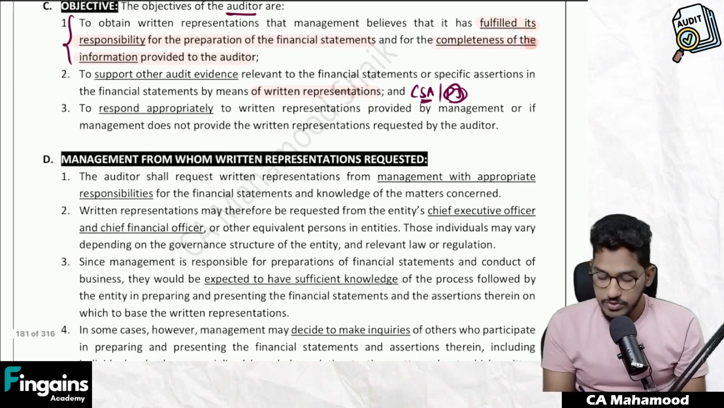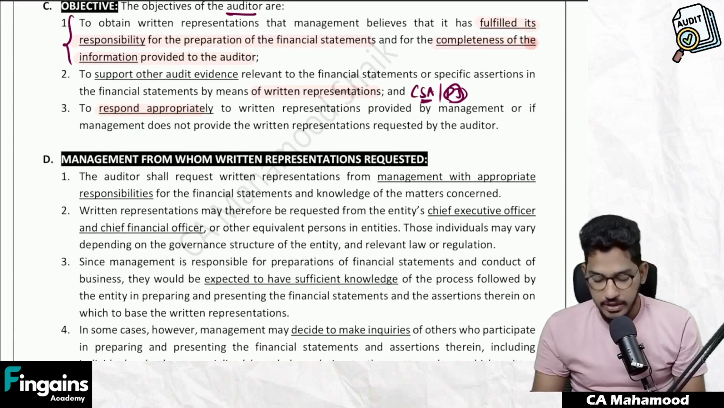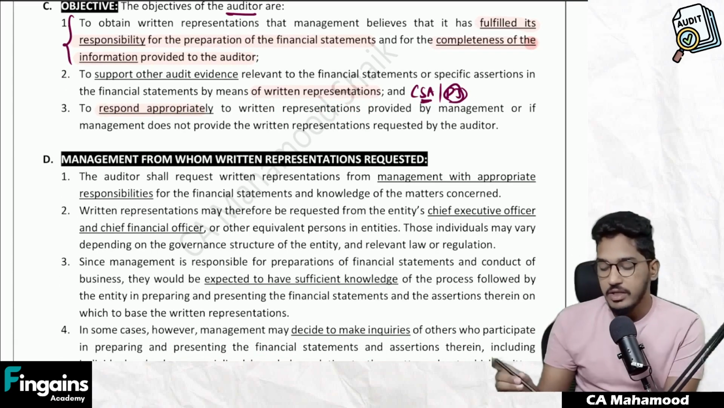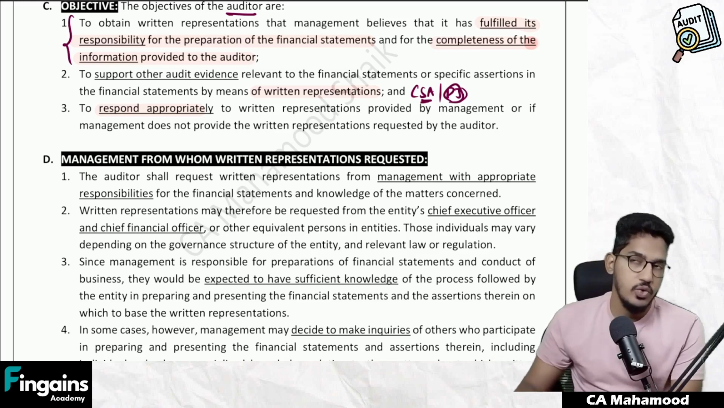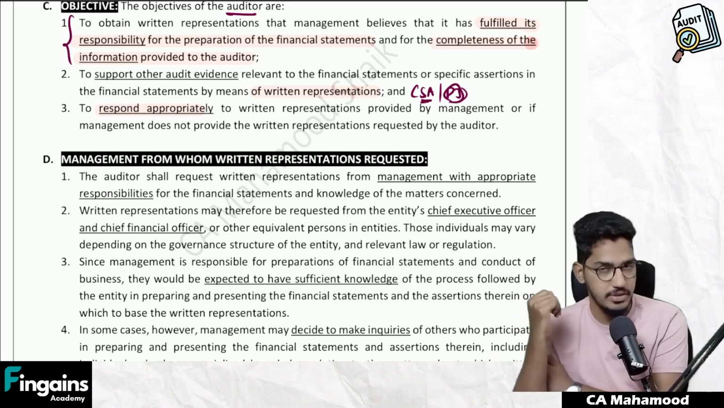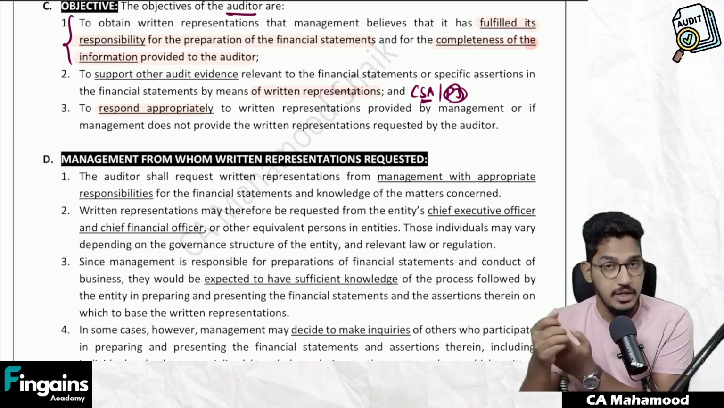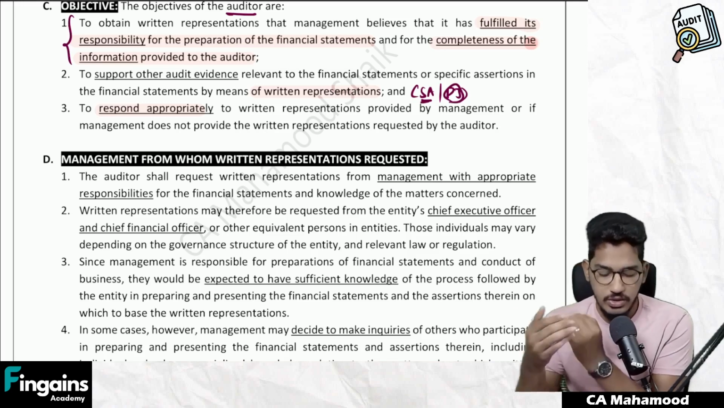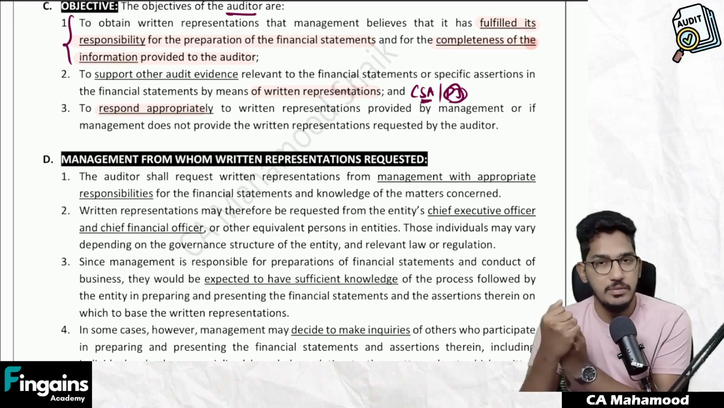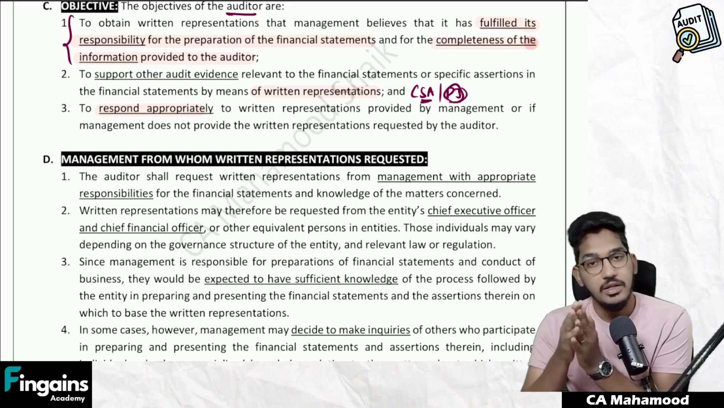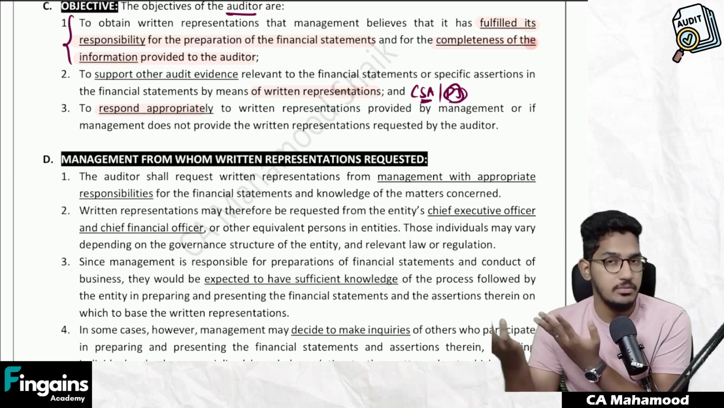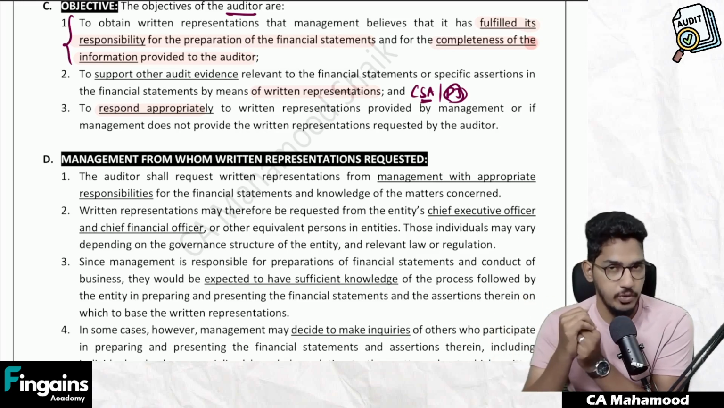Next, to respond appropriately to written representations provided by the management, or if management does not provide the requested written representation. When you go and ask the management to give written representations, they will give it to you. Now, once you have received the written representation, how do you have to respond to it? Sometimes what will happen is you go to the management and ask them to provide written representation and they are not giving it. Then what will you do? Then also there are some responses which you have to make appropriately.